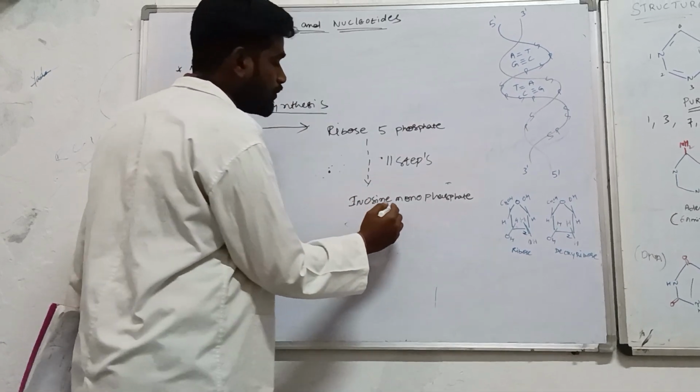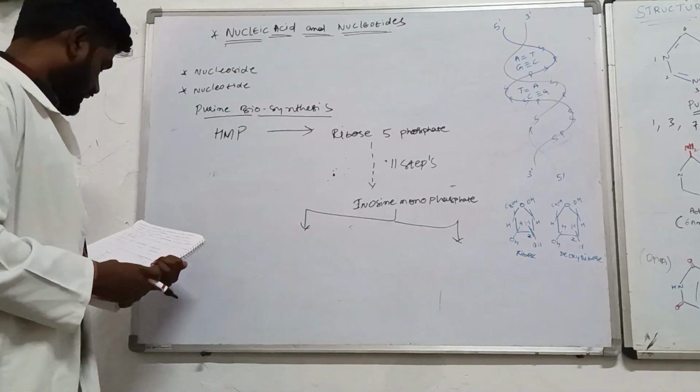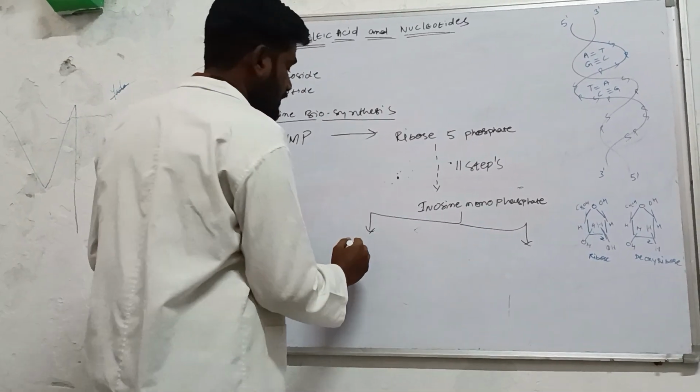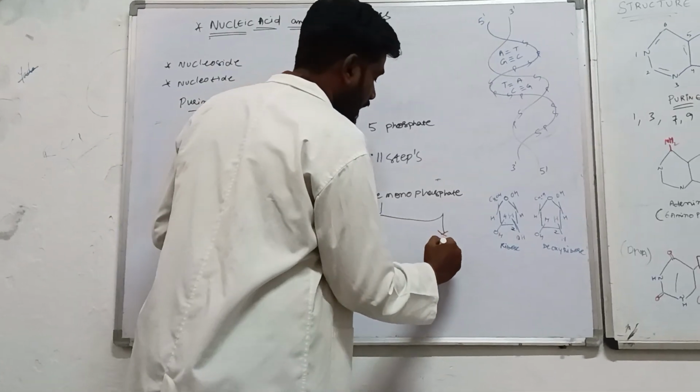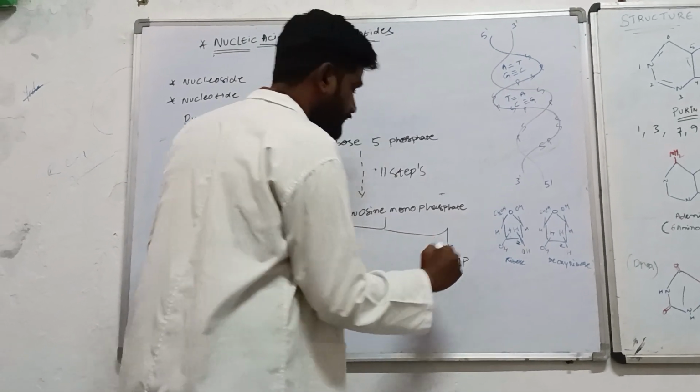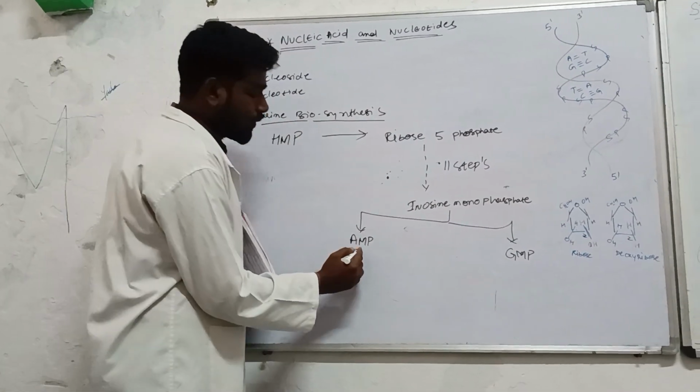Now this inosine monophosphate can be divided into two: adenine monophosphate and guanine monophosphate.